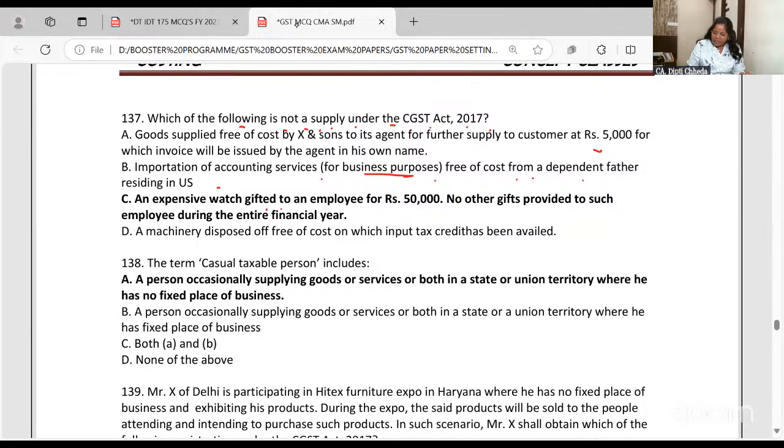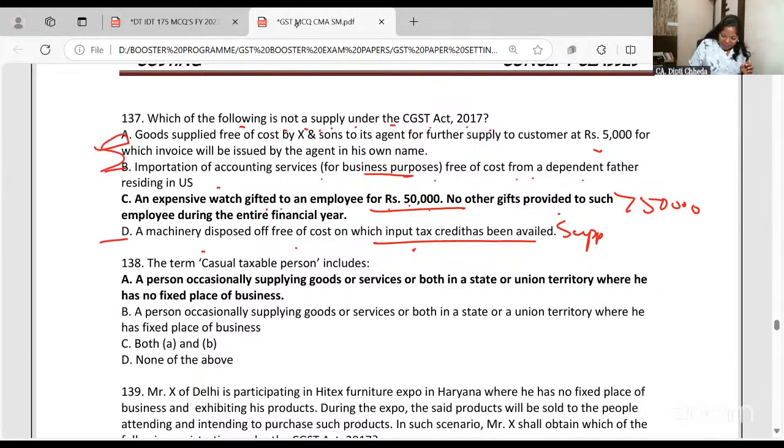An expensive watch gifted to an employee for 50,000, no other gifts given. This will not be a supply up to 50,000; more than 50,000, this will also be a supply. A machinery disposed of free of cost. This is a supply. Even if you discard the machinery, whatever is the market value on that day, or 5%, some calculation is there. So all these are very well supply, except employer giving gift to employee. In income tax, the limit is 5,000. Here it is 50,000.